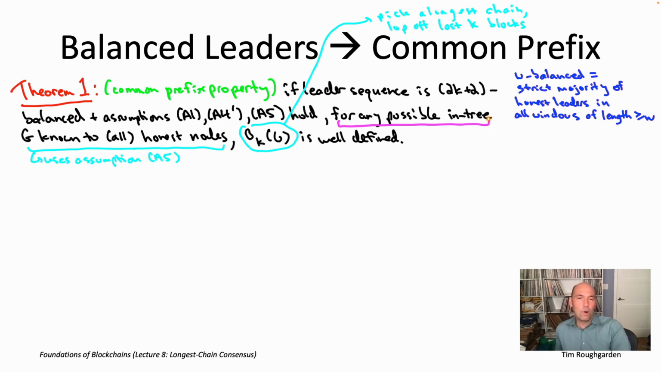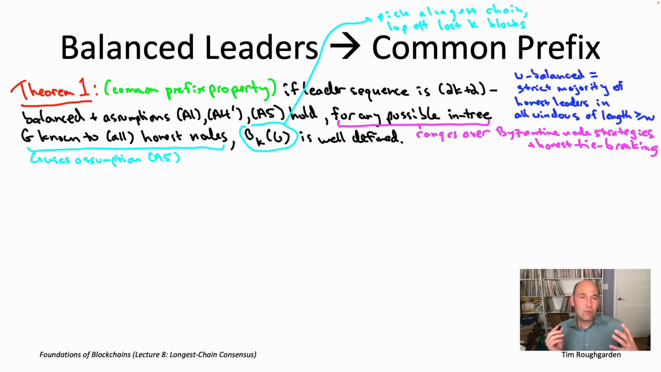But also don't forget that we're assuming that if there are multiple longest chains, we make no assumptions about how honest nodes do that tie breaking. Honest nodes tie break arbitrarily, picking which longest chain to extend, and that will also result in different possible in-trees. So for any possible in-tree means ranging over all possible things the Byzantine nodes could be doing and all possible ways that the honest nodes might break ties among competing longest chains. All right, so now that we're hopefully all clear on the precise statement of Theorem 1 of the common prefix property, let's go ahead and proceed to the proof.